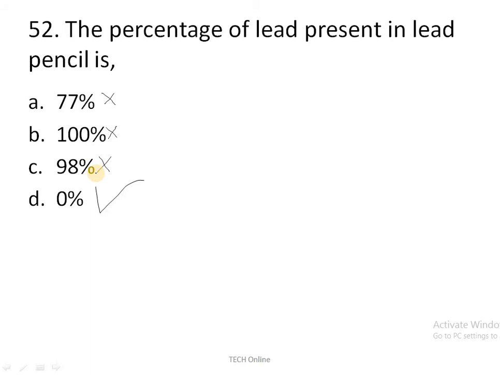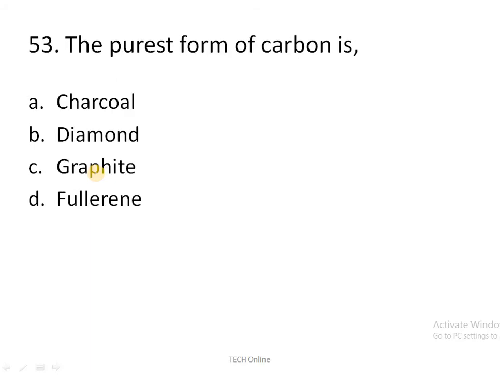Moving to the next question, the purest form of carbon is what? Is the purest form of carbon charcoal? It's a wrong one. Charcoal is not the purest form of carbon. Charcoal, graphite and fullerene, all these three consist of some chemical composition, whereas diamond is the only pure form of carbon. So diamond is the correct answer.